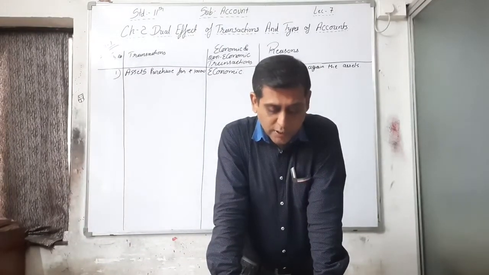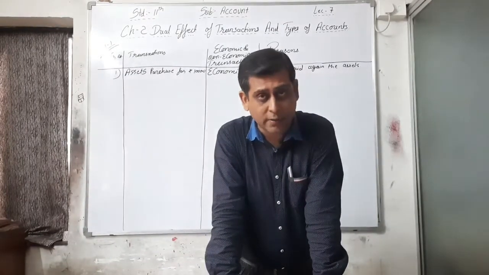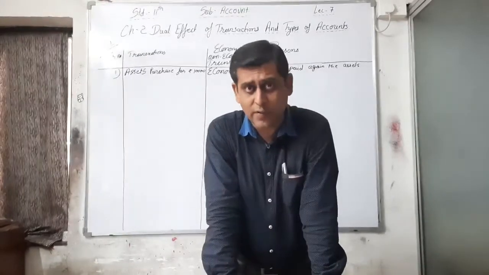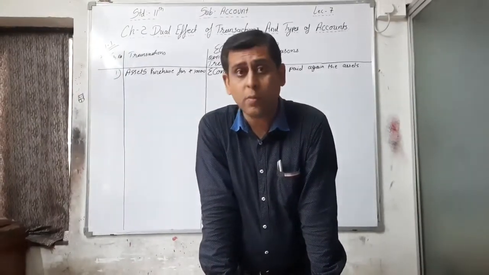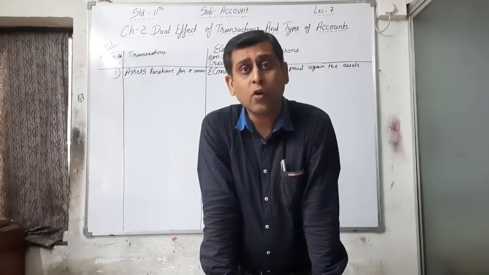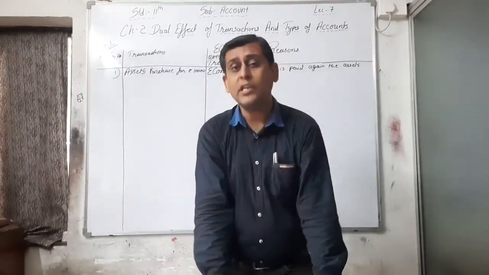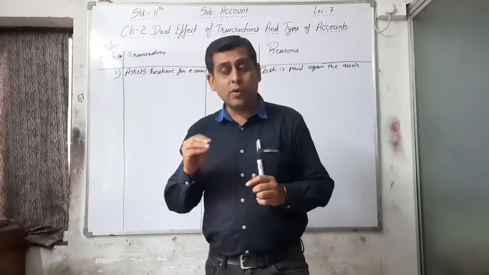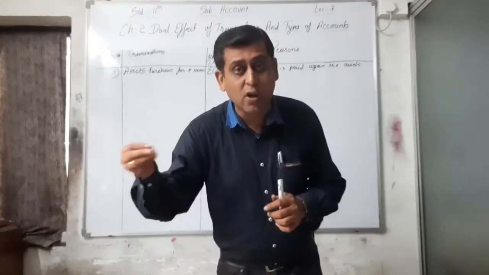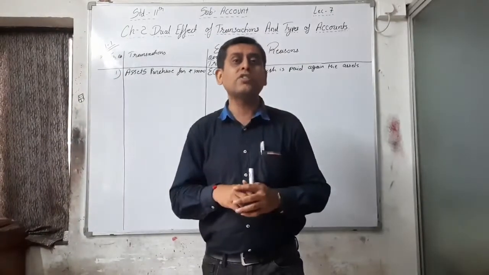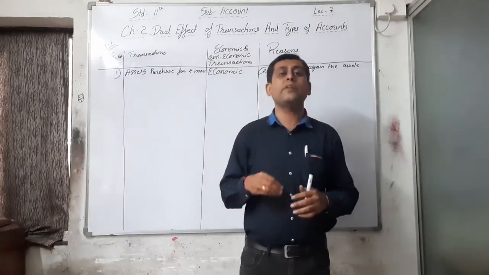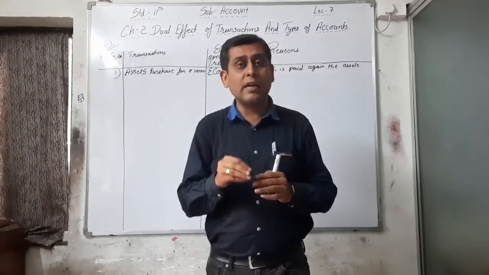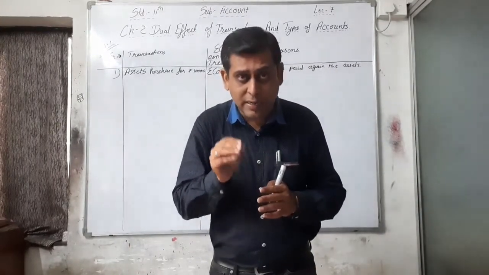The sixth point is rupees 9,000 received for rent. We are giving a service of giving my shop or my building to a party on rent, and he is paying me rent. That is a giving of services, and in consideration of that I am receiving rupees 9,000 rent. Rent is measured in money, that is 9,000.